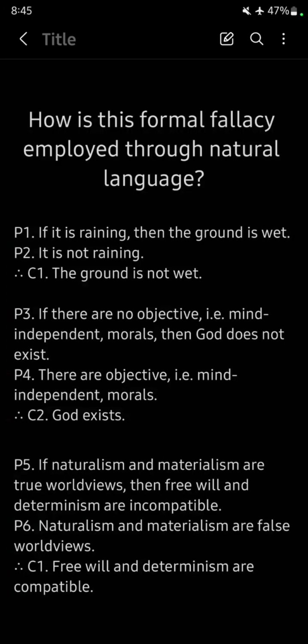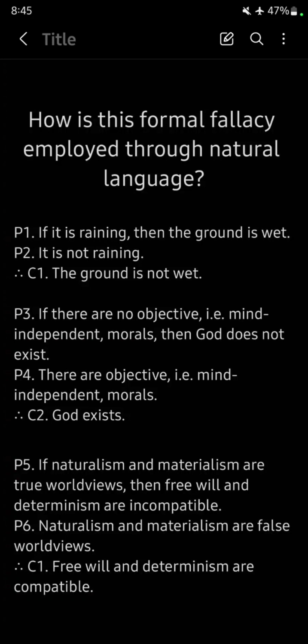Now intuitively, we can pretty much tell that this is not sound reasoning. And this is because reason and experience both tell us that the ground could be wet for other reasons. For example, somebody could have a sprinkler on, and the ground could be wet because of that. Or somebody could have done a cannonball into the pool and splashed water onto the ground, and the ground could be wet because of that. However, a lot of the times, when formal fallacies are employed through natural language, it's not so easy to tell that they are indeed invalid.